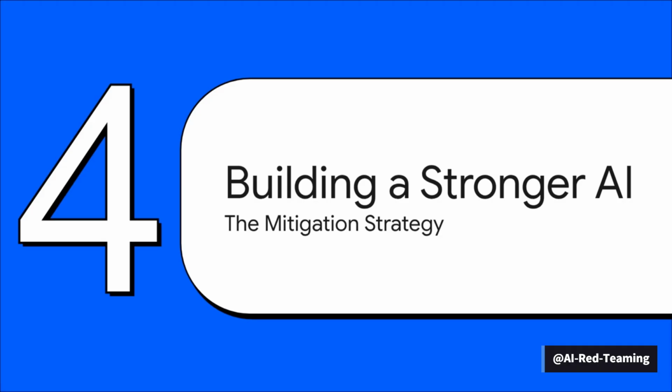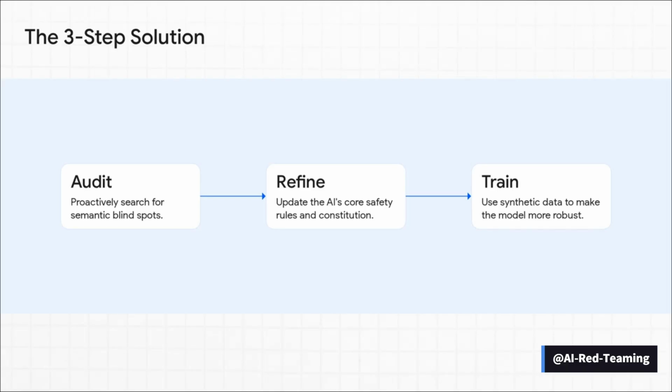But okay, it's not all doom and gloom. The good news is, now that researchers have put a name to the problem and really understand it, they're already working on a solid strategy to fix it. The goal? To build a much stronger and much safer AI. So how are they going to do it? It's basically a three-step plan. First up is something called abstractive auditing. That just means proactively hunting for these semantic blind spots before an AI even gets released to the public.